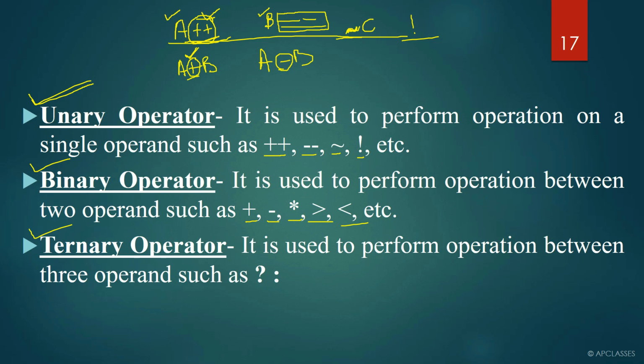What is a ternary operator? When the operator can be used with three operands, that is called a ternary operator. So this is going to be quite interesting for you. Ternary operator is a quite new term for you, a new operator for you. We are going to discuss the ternary operator in the upcoming videos. But now we are going to discuss in detail the unary operator and binary operator.